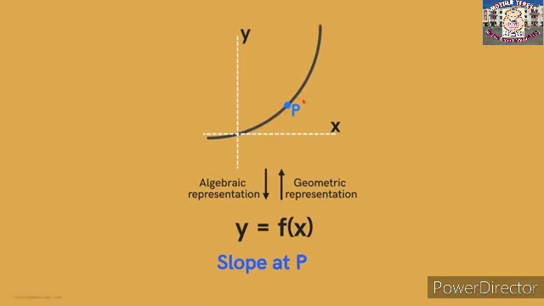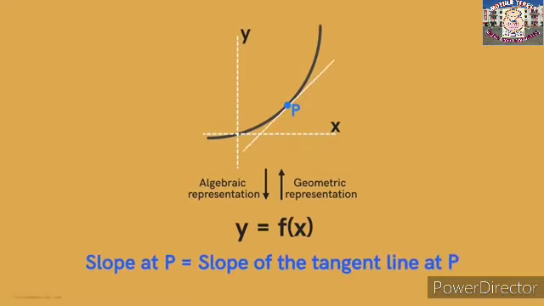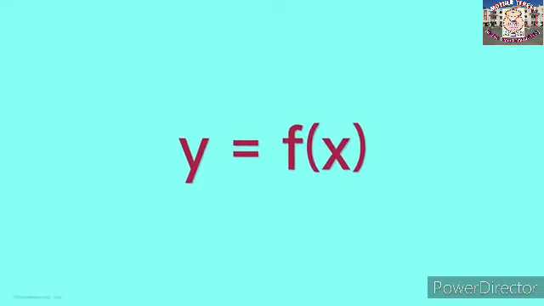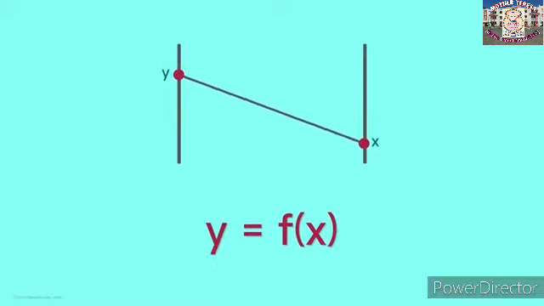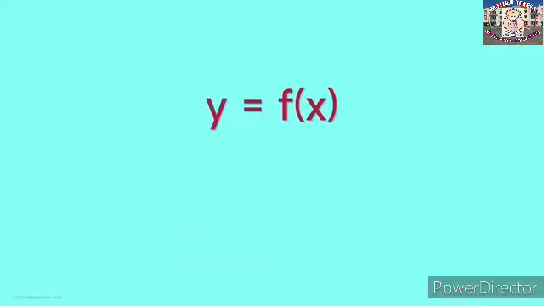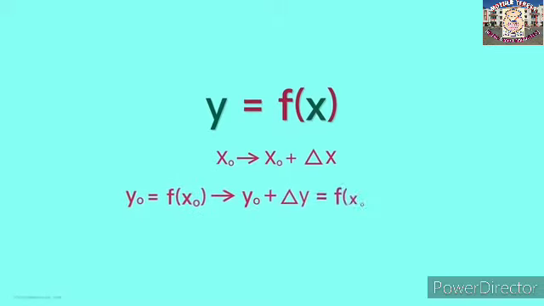The slope of the curve at a point will be equal to the slope of the tangent line at that point. And we are familiar with how to find the slope of a straight line. So how do we find the slope of the tangent line at this point? Lastly, we saw what we meant by a function between two variables, x and y. A function tells us how the value of one variable depends on another variable. So if the value of x changes from x0 to x0 plus delta x, then the value of y will also change from y0 to y0 plus delta y.